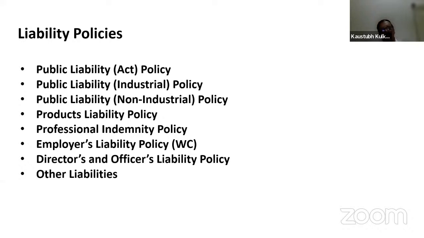It may happen that there is negligence on the part of the duty. If this negligence is proved in a court of law, then only professional liability will occur, and in turn the insurance company will pay the claim.